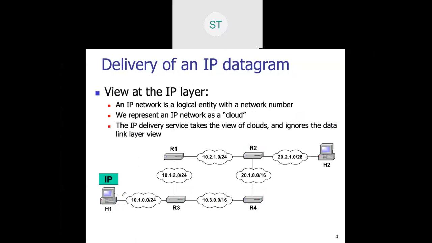Now what happens at the IP layer? We have come across that it uses logical addressing with a subnet mask, and that is of prime importance, because the subnet mask decides whether a particular packet is allowed in a particular network or not. With the changing mask, what we achieve is subnetting and supernetting. In that scenario, this is very much important. So, a logical entity with a network ID.